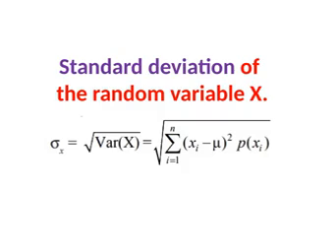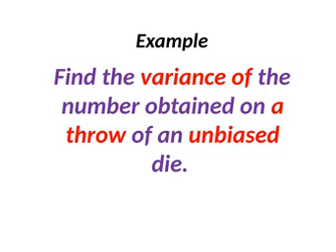Standard deviation we already studied in 11th standard. Standard deviation of a random variable is equal to sigma x, which is equal to the square root of variance of x. Variance of x, whatever value you get, you take the square root of that value. That will be the value of the standard deviation. That's all. Let us see an example.